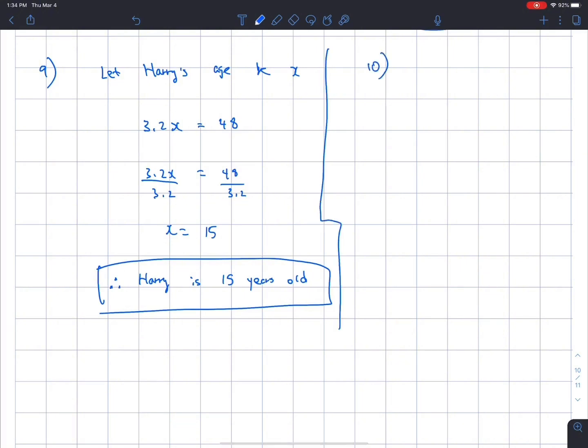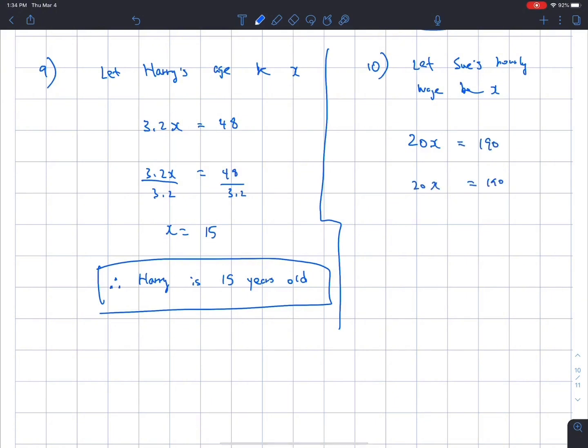Question 10. Sue babysat for her neighbor and earned $190 for 20 hours of work. How much did Sue earn per hour? Again, whatever they're asking me, I'm just going to let that be x. Let Sue's hourly wage be x. So now we have 20 hours times her hourly wage equals 190.